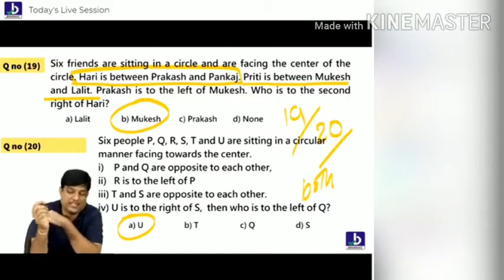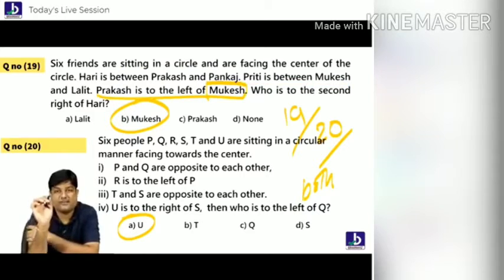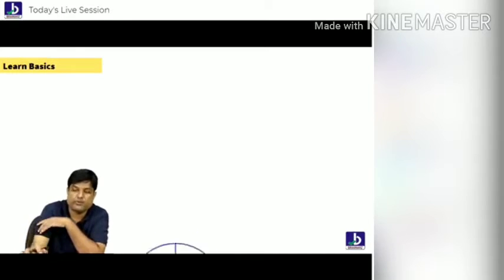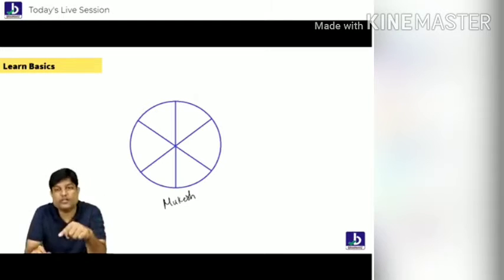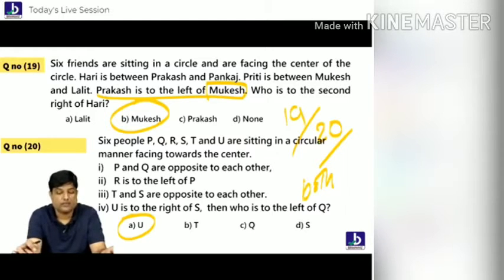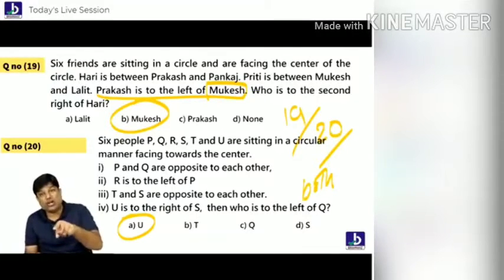Okay. Last point. Prakash is left of Mukesh. The best point. Prakash is left of Mukesh. Put Mukesh first. Some people make a mistake. Prakash is left side of Mukesh.